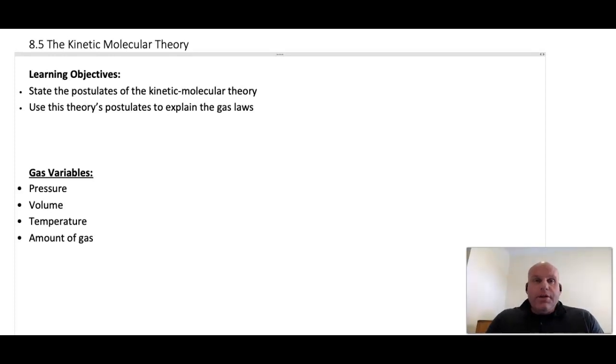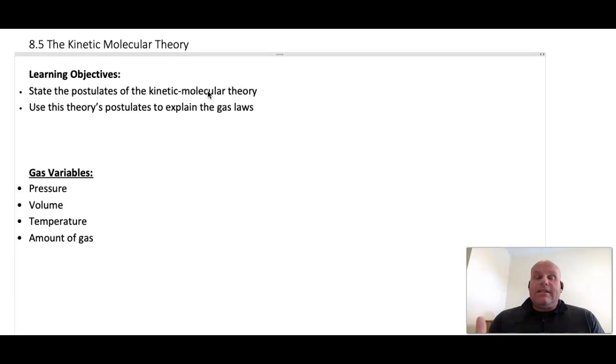As always, here are the learning objectives, so please pause the video and write these down in your notes. One of the learning objectives here: use this theory's postulates, the kinetic molecular theory's postulates, to explain the gas laws. We're not going to quite do that in this video. We're just going to build the foundation, set the table of how gases behave, the variables involved, and the explanation of some of those variables, which is the kinetic molecular theory.